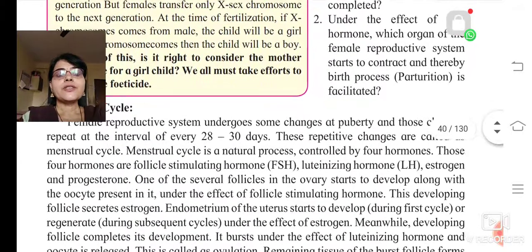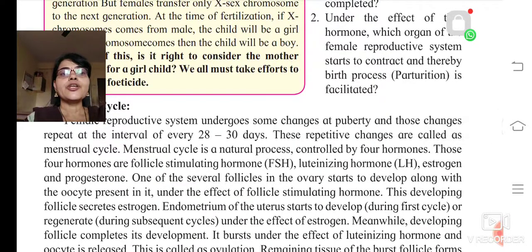This menstrual cycle is a natural process and it is controlled by 4 hormones. Which are those 4 hormones?